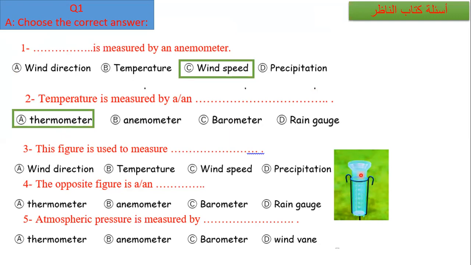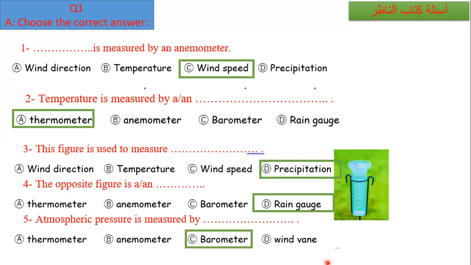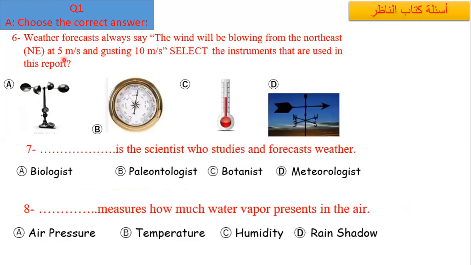This figure is used to measure what? What is the name of this? Yes, excellent. Precipitation: this figure is used to measure how much precipitation. What is the name of this figure? Yes, excellent, a rain gauge. Atmospheric pressure is measured by a barometer. So this one, an American question: the weather forecast always says the wind will be blowing from the northeast at 5 meters per second and gusting 10 meters per second. Select the instruments that are used in this report.